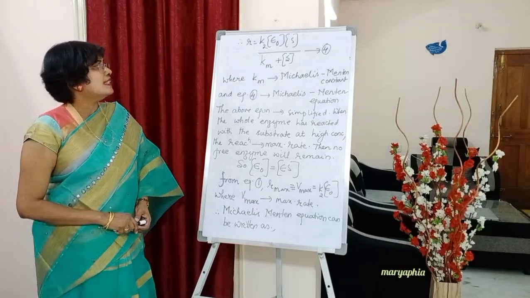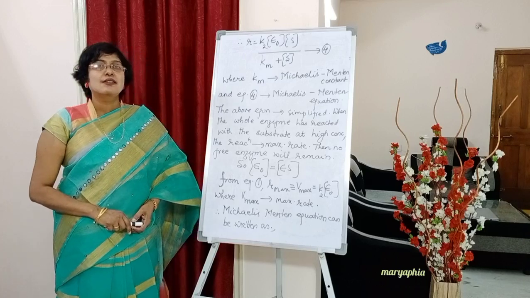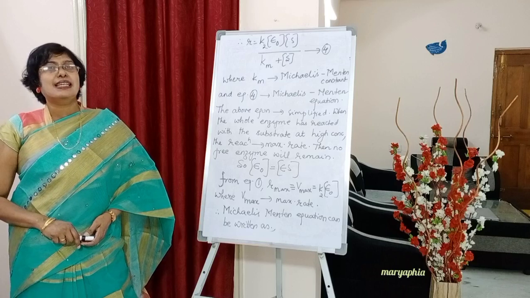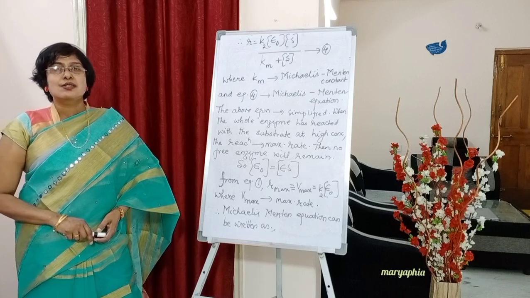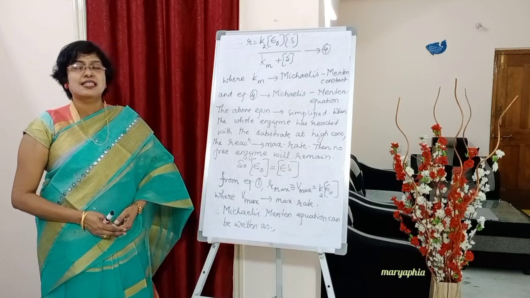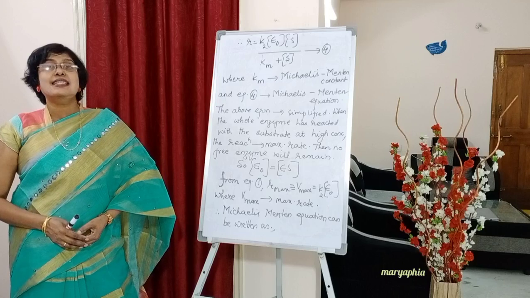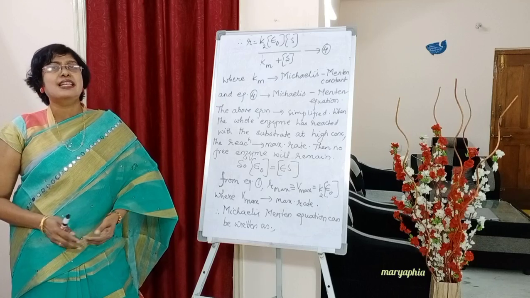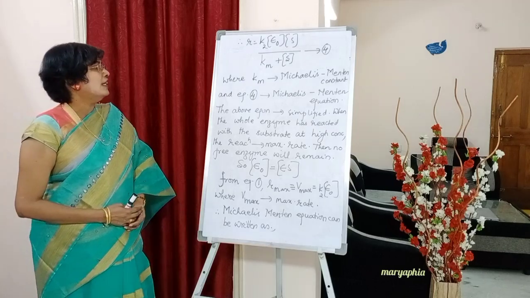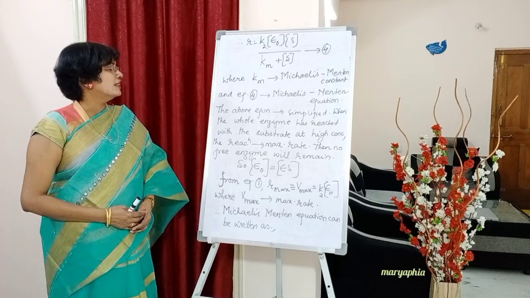Now students, this Km is called the Michaelis-Menten constant, and this equation 4 we call the Michaelis-Menten equation. Sometimes in enzyme catalyzed reaction kinetics, they ask you for the Michaelis-Menten equation, then you are supposed to write the same answer. Equation 4 is called the Michaelis-Menten equation.